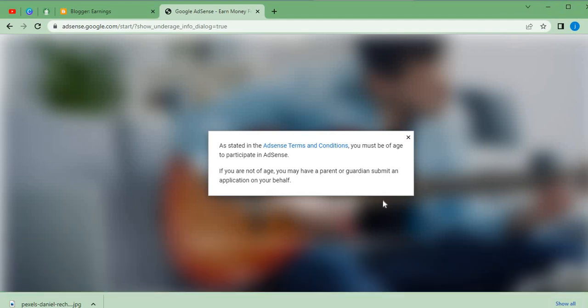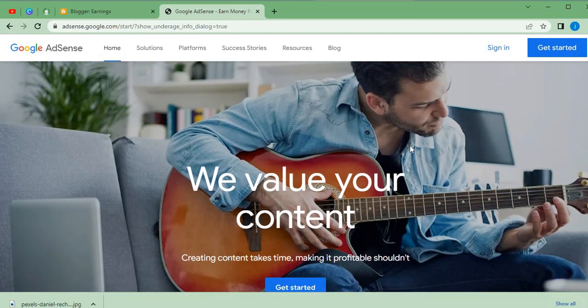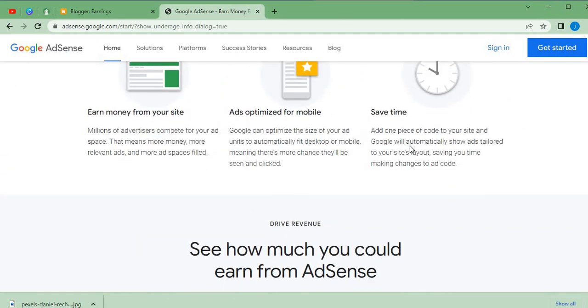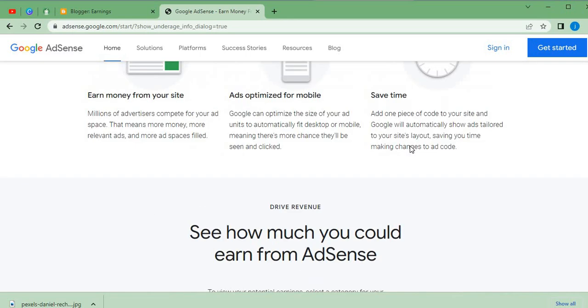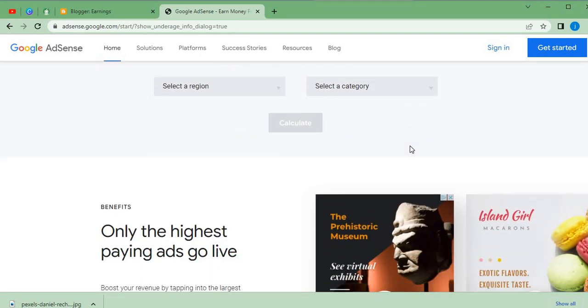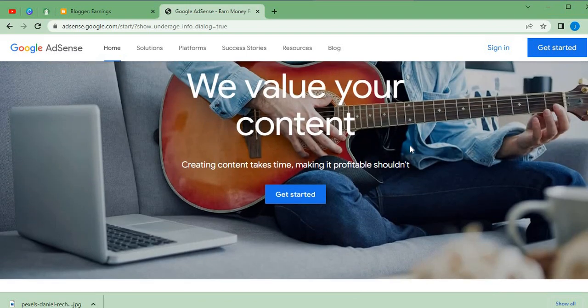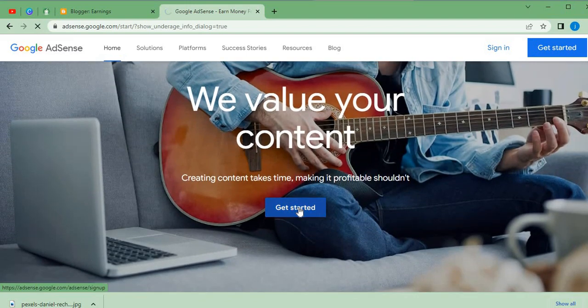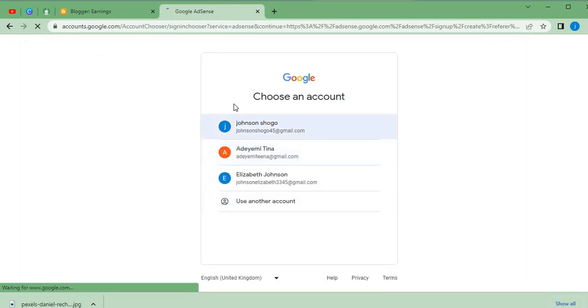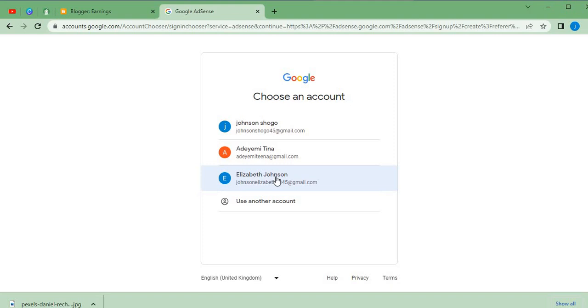Okay, we got it. Fine, this is Google AdSense now. Can you guys see? We have been redirected to the platform. So what we need to do next here is to click on Get Started. And once we click on Get Started, we are going to be directed to the next point of action. We are using this Gmail, which is Elizabeth Johnson.